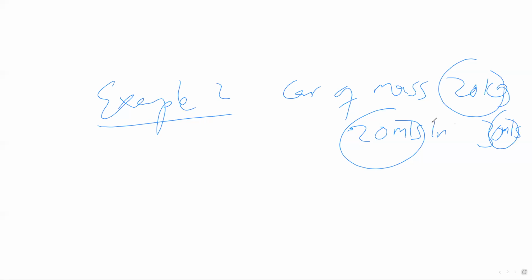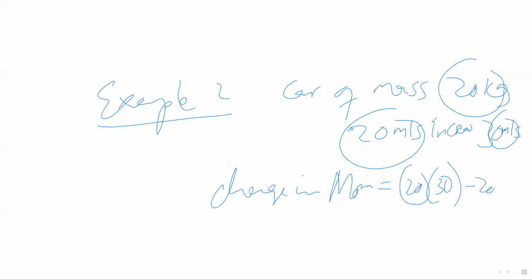So if we want to find the change in momentum, it will be mass, which is 20, times the final velocity, which is 30, minus mass times the initial velocity, which is 20. So this is 600 minus 400, which gives us 200 newton seconds.